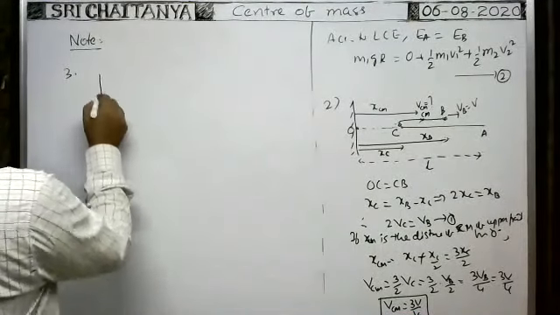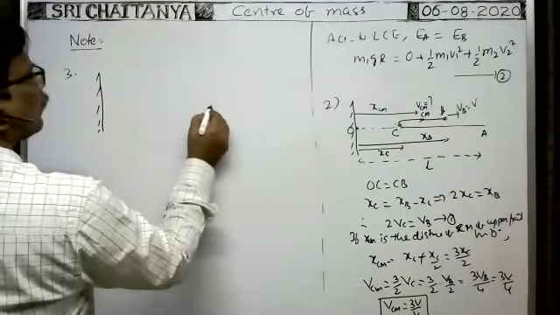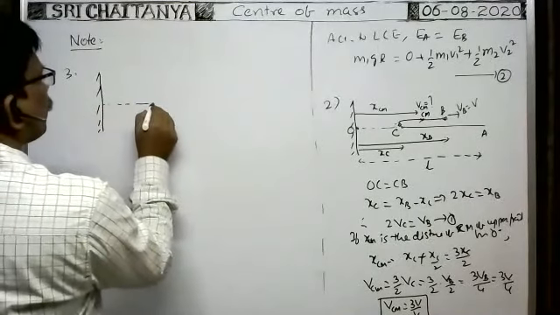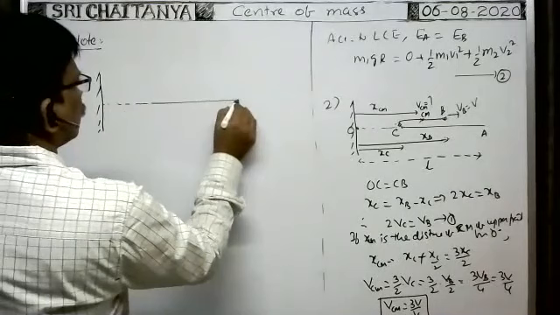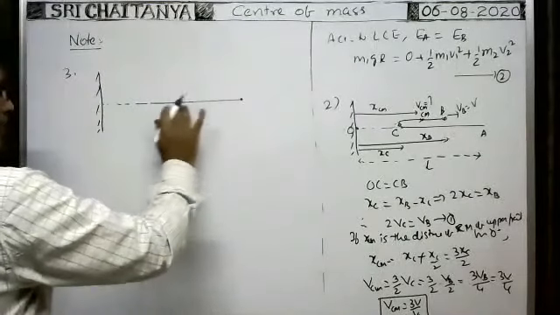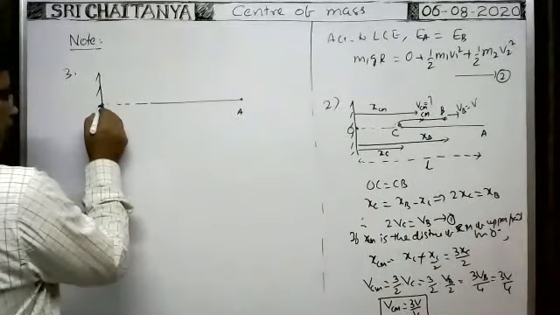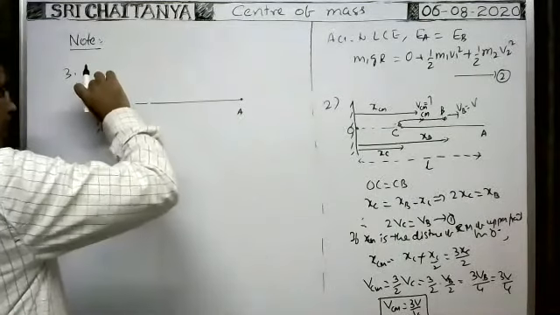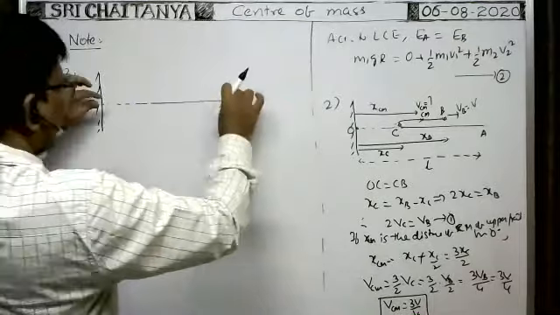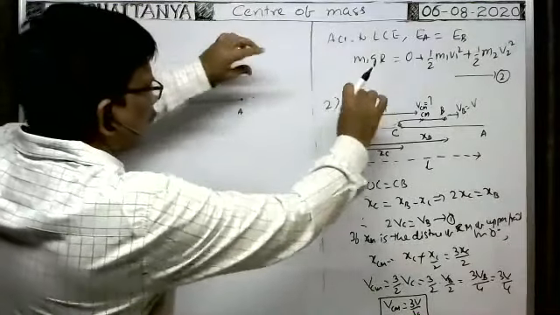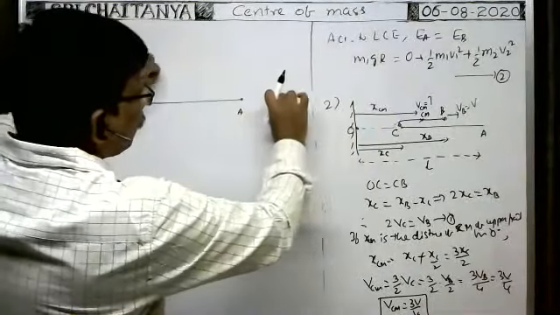Suppose here it is the rigid support. Actually, the rope is like this. This is end A, this is end B. Then end B and end A are both pulled like this.